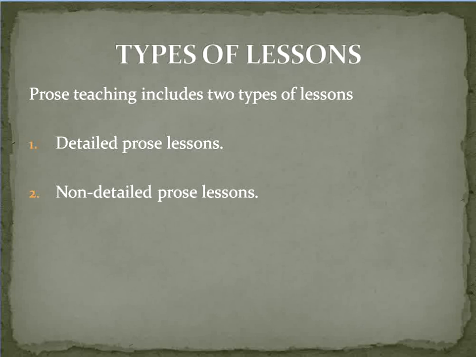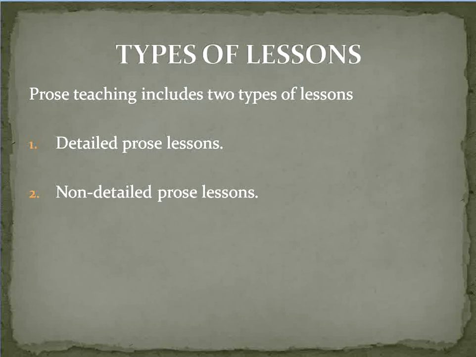In detailed prose lessons, the teacher will have to discuss each and every aspect of the prose piece, from A to Z: different word meanings, the phrases and the idioms, the meaning, the structure, everything is taught. It is a sort of intensive reading, where the teacher will have to go to the depth of the prose piece.